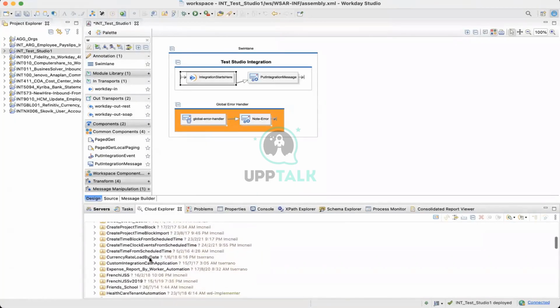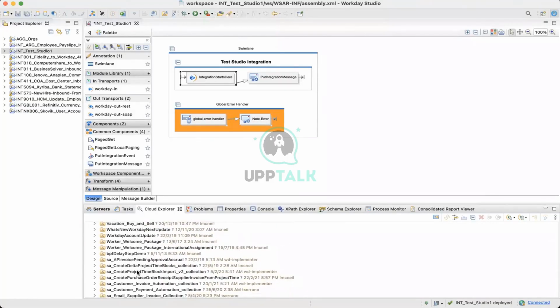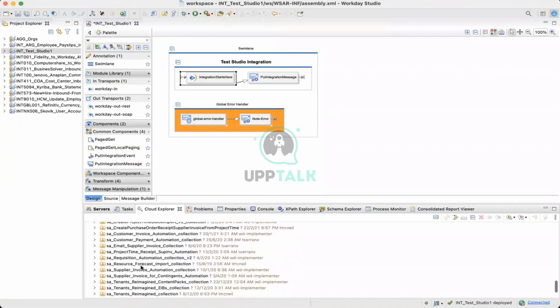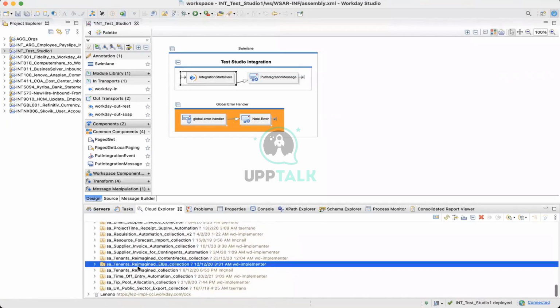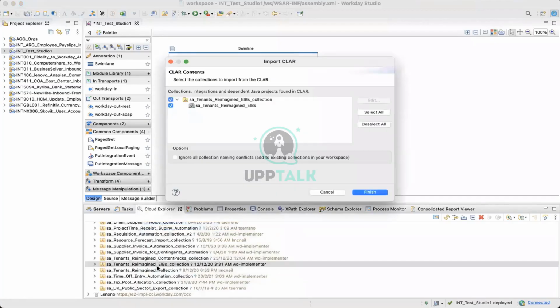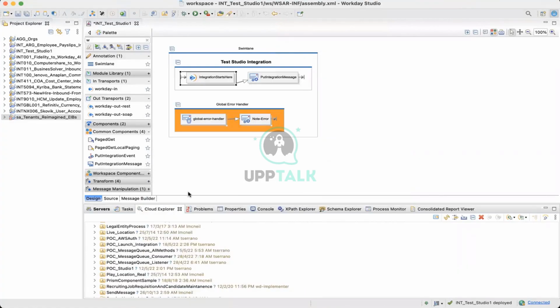It will show all the integrations that are there in this tenant, all the Studio integrations. If you want to bring one of them into your Project Explorer, you just right click and choose import source. Once you click on finish, it will come into your workspace. That's how to import clear files, how to export them, and how to see what all integrations are there in the tenant.